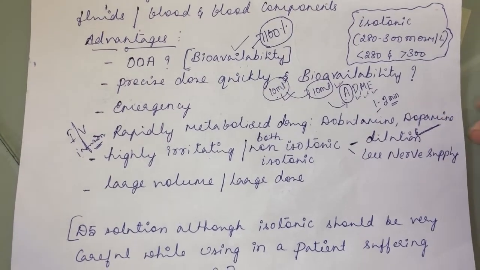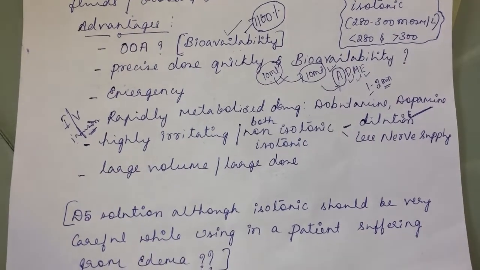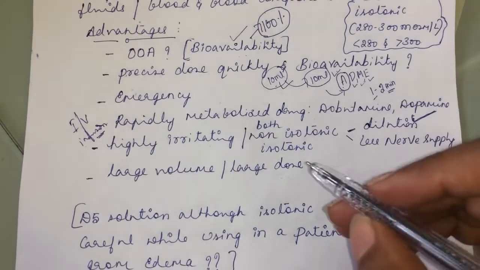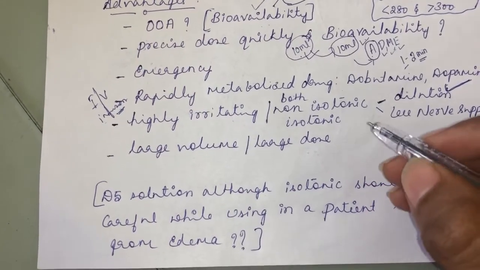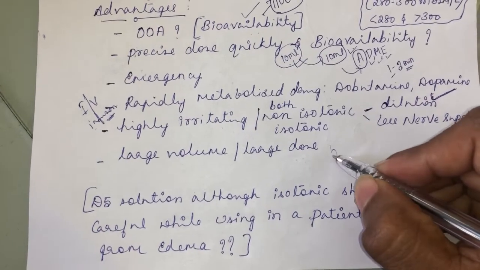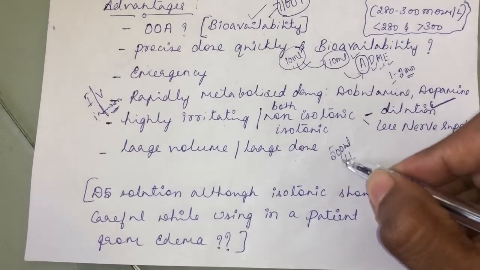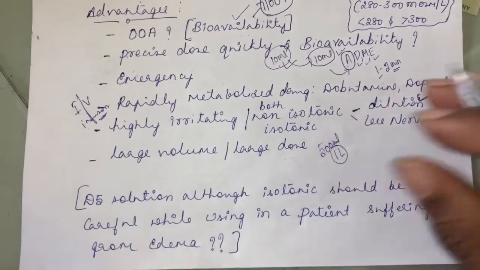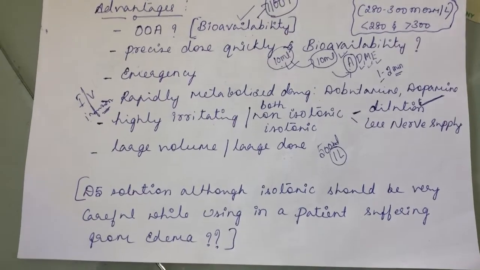So isotonic, hypotonic, hypertonic, any solutions you can give through the intravenous route. And another advantage is you can give a large volume or large dose of a drug. See, while rehydrating, while giving an intravenous drip, you will go up to 500 ml, you will give 2 bottles, 1 liter, or 2 liters in a day. So a large volume of a drug can be given through the intravenous route.